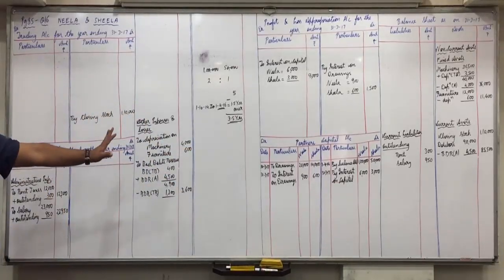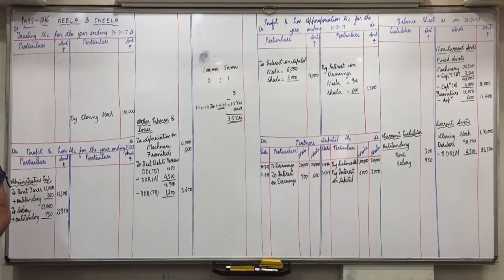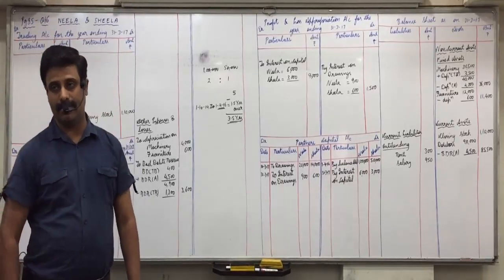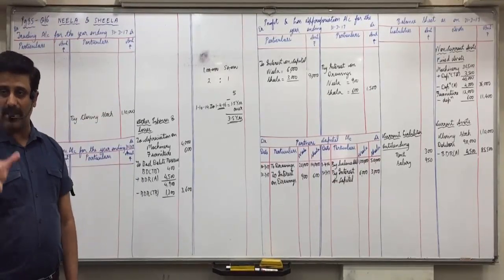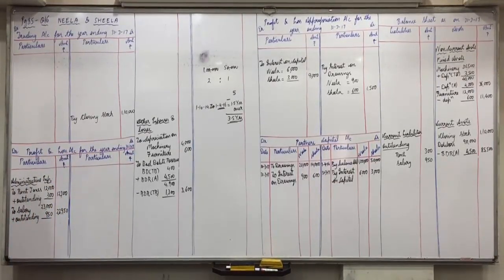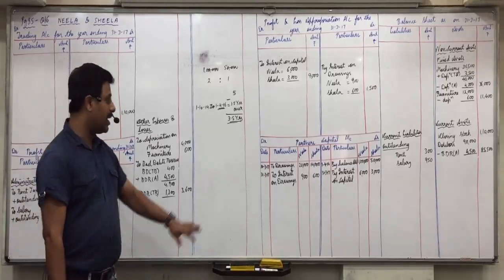Did everyone understand this portion? Yes. So why 3.5? Because 3 years consist of 12 months each and 0.5 means 6 months. You took it on 1/10/14 for 5 years, so the lease will expire on 30th September 2019. In that year you will use it only for 6 months. From 2016 onwards: 16 to 17 is 1 year, 17 to 18 is 2 years, 18 to 19 is 3 years, and then April to September 2019 only 6 months. So 3.5 more years to use it.